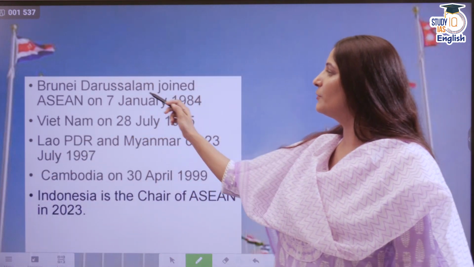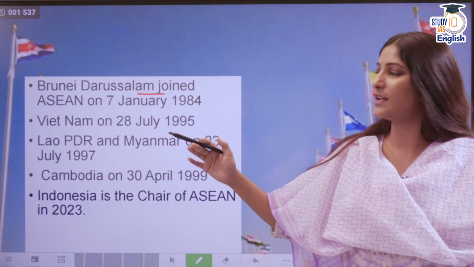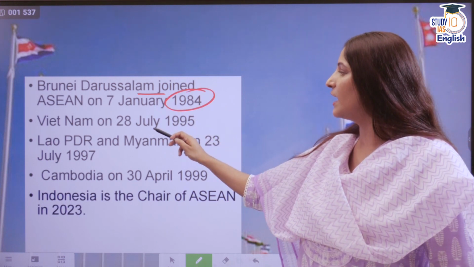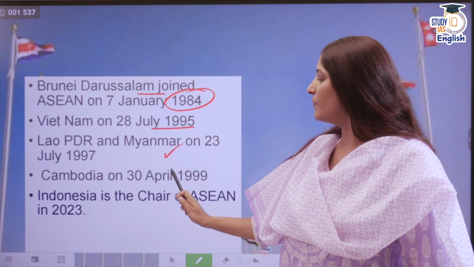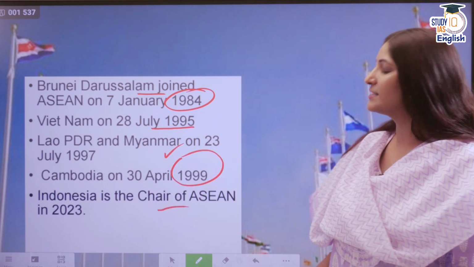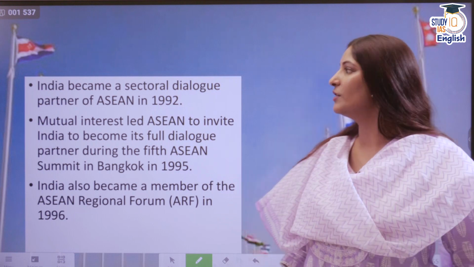Then we have Brunei Darussalam, which joined ASEAN in 1984, Vietnam in 1995, Laos PDR in 1997, Cambodia in 1999, and Indonesia is the current chair of ASEAN. This could be asked in your exam.